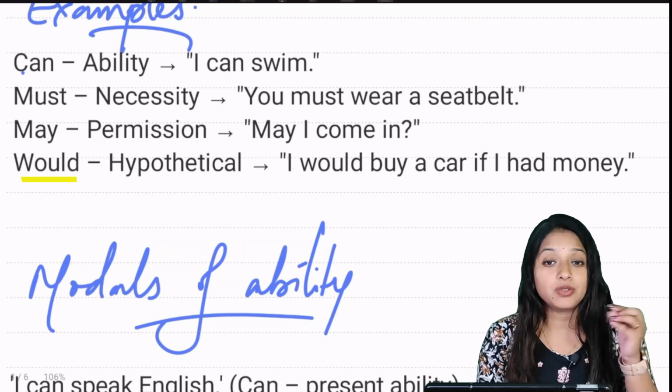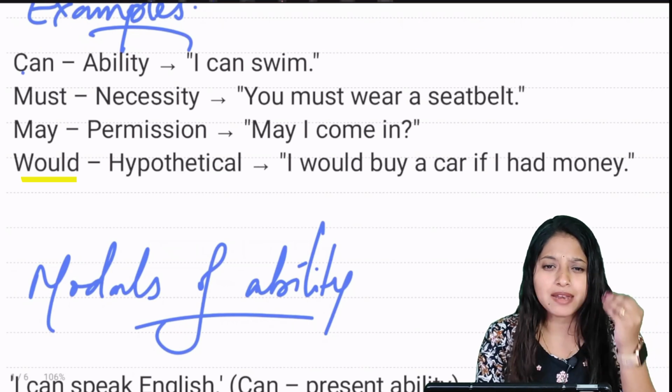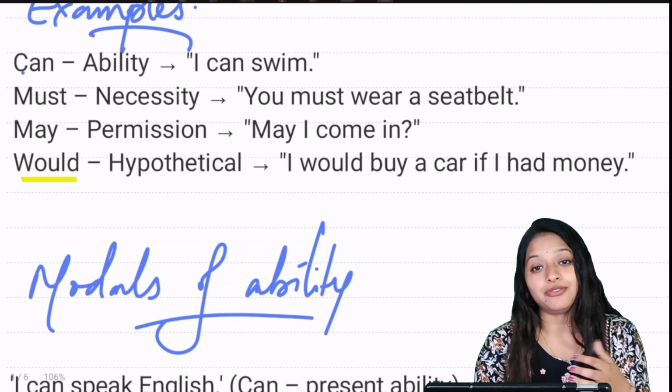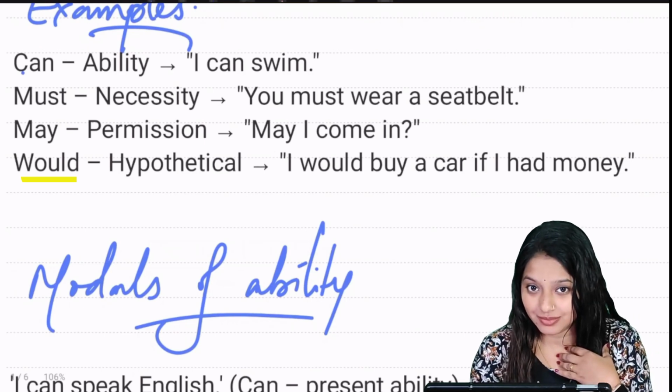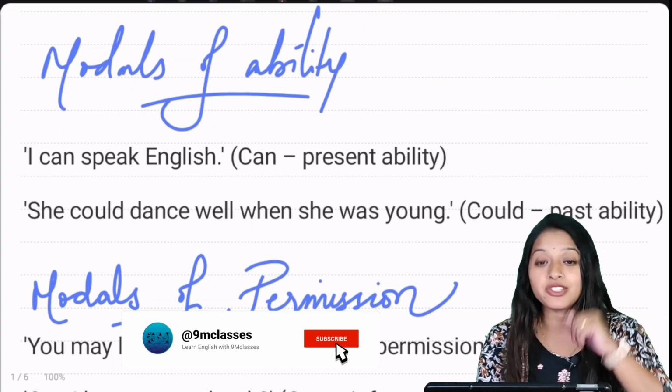Would is generally used for hypothetical situations, where there is a bare minimum chance of occurrence. For example, I would buy a car if I had money. But I haven't bought that car. Now let's discuss these modals under each category.